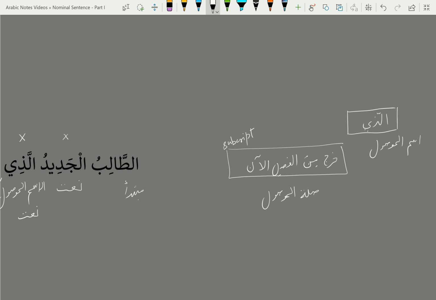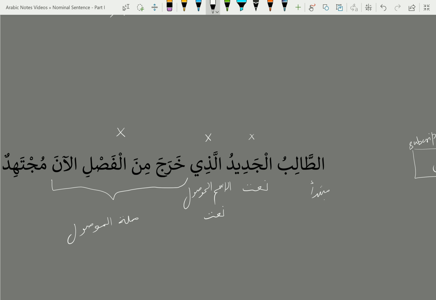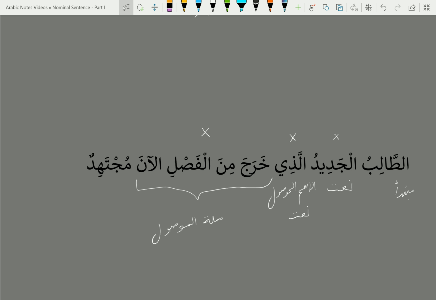The silatul mawsul, or subscript, really has no standing in the main sentence. It's only the allazi which stands as, think of it as, a flag bearer or the leader for this whole clause, kharaja min al-fasli. Whatever the role is will be identified with the leader, and the silatul mawsul will not play any role. So we'll put an X on top of it as well, saying it cannot be mubtada or khabar either. That will be the case in every single sentence where you see silatul mawsul. Then we are left with only one word, mujtahidun, marfu and indefinite, a good candidate to be a khabar. So we mark it as khabar.